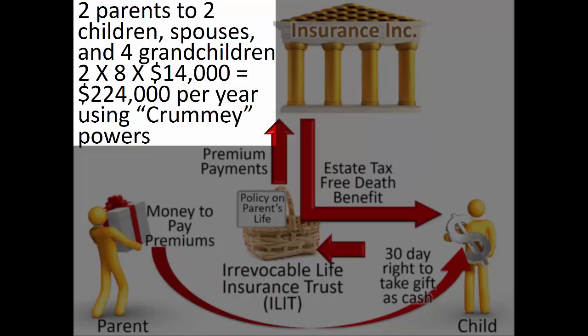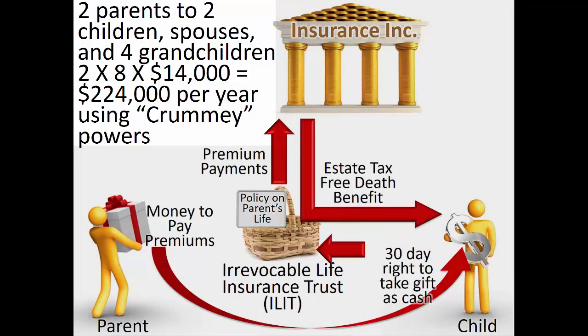For example, if a married couple were making transfers with Crummey powers given to their 2 children, the children's 2 spouses, and 4 grandchildren, this would allow for the use of 8 separate annual present interest gift tax exclusions for each donor spouse. For example, $14,000 times 8 times 2, or $224,000.